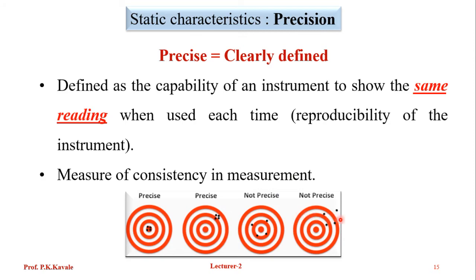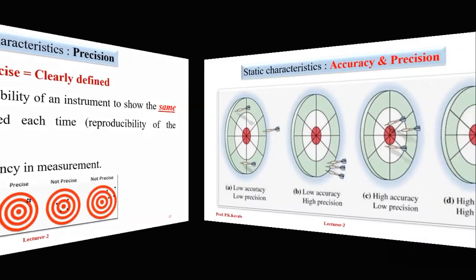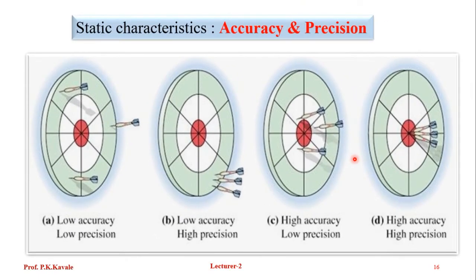Precision measures the consistency in a measurement. This figure indicates the difference between accuracy and precision. We are taking three sets of readings. At the center there is a bullseye, which we treat as the true reading we want.